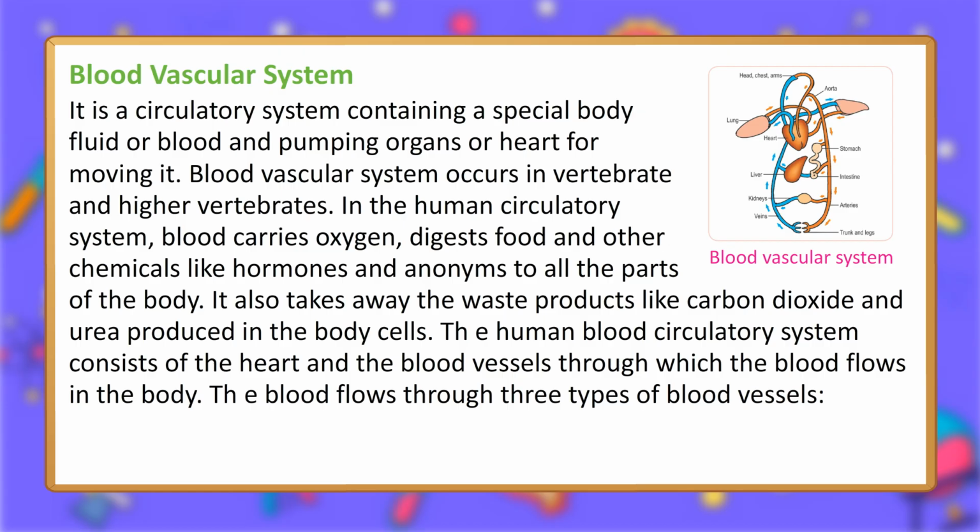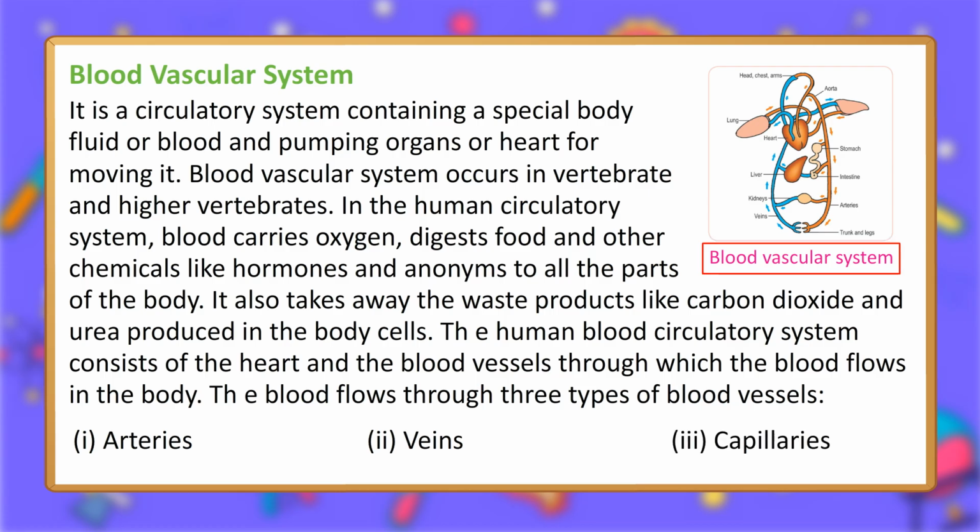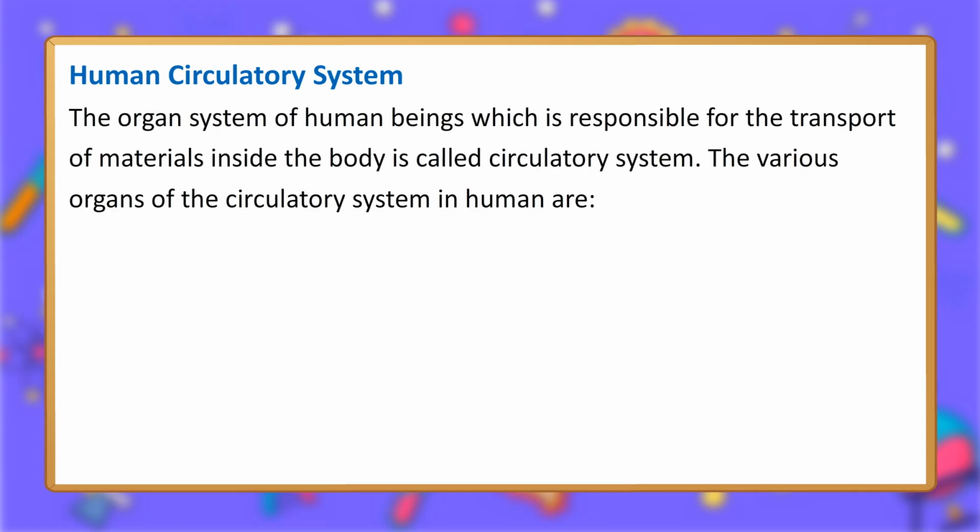The human blood circulatory system consists of the heart and the blood vessels through which the blood flows in the body. The blood flows through 3 types of blood vessels. 1. Arteries. 2. Veins. 3. Capillaries. Human circulatory system. The organ system of human beings which is responsible for the transport of materials inside the body is called circulatory system.